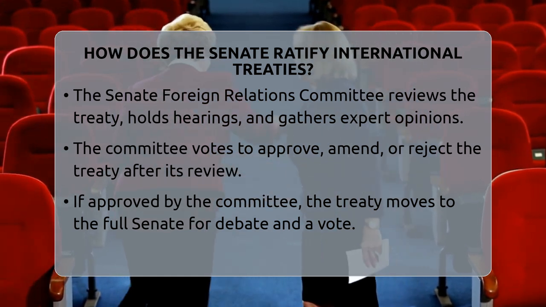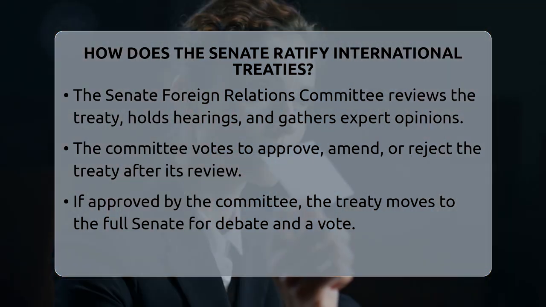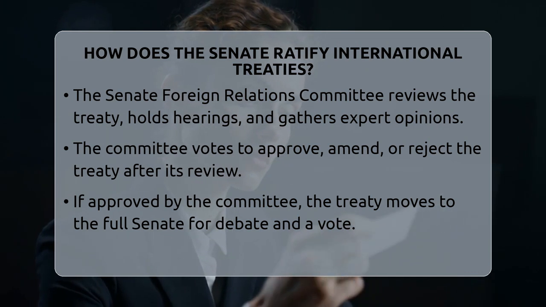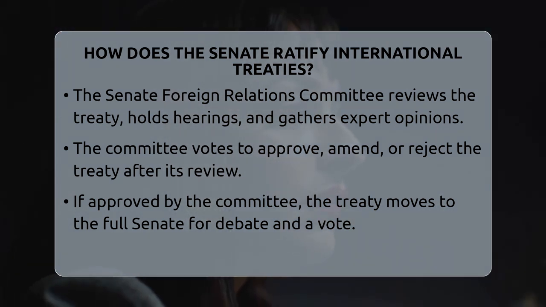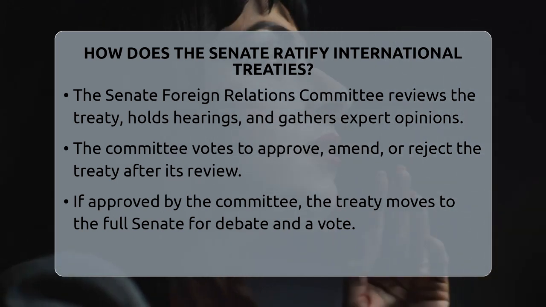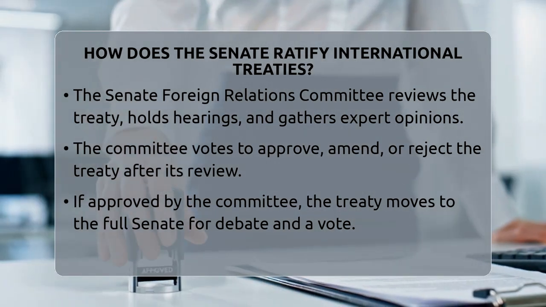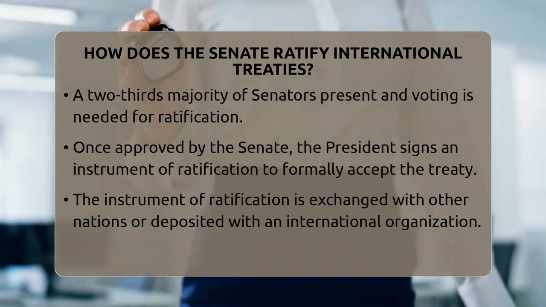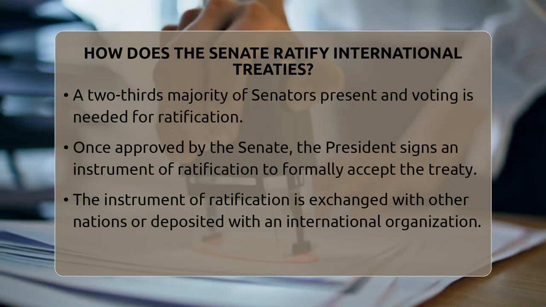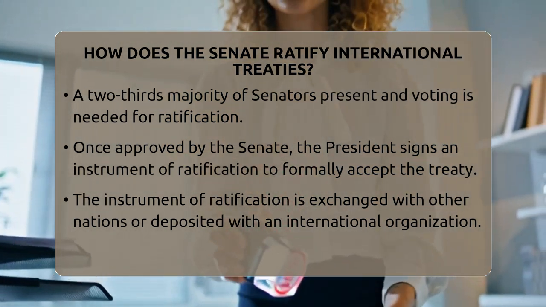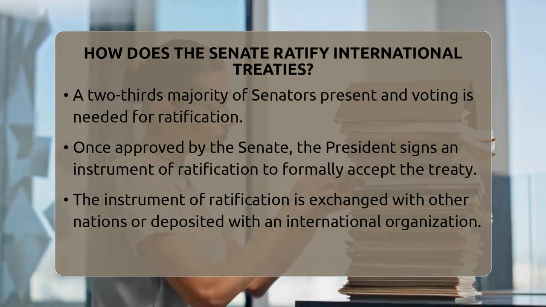Once received, the treaty is referred to the Senate Foreign Relations Committee, which conducts a thorough review. This committee holds hearings, gathers expert opinions, and debates the merits and concerns surrounding the treaty. After the committee completes its review, it votes to approve, amend, or reject the treaty. If approved, the treaty proceeds to the full Senate for debate and voting.